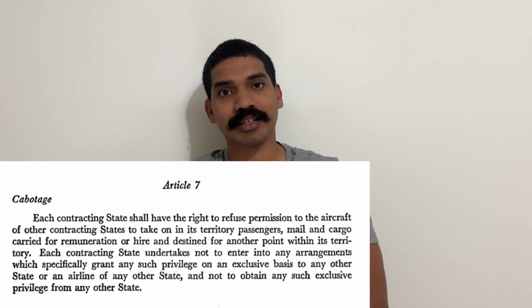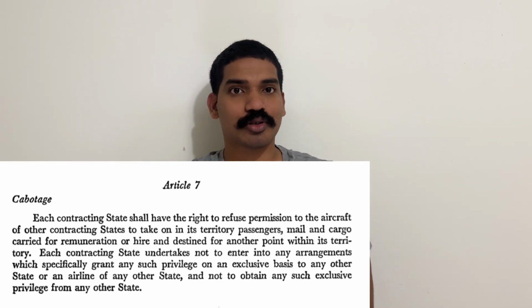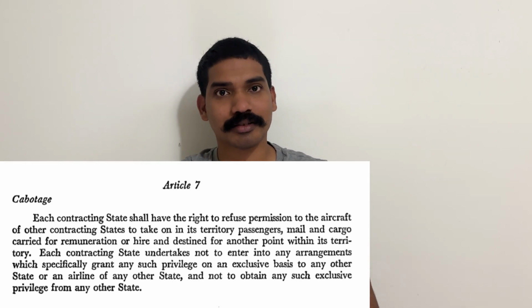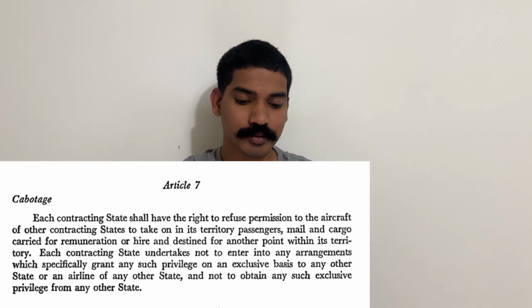So, and it goes the other way around too. They can also stop, let's say India can stop, let's say Pakistan from flying into our territory. So that is sabotage, right?